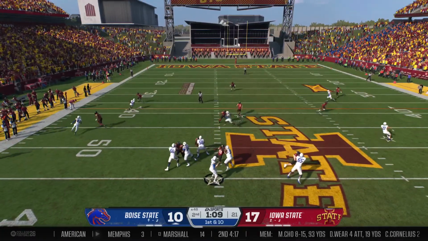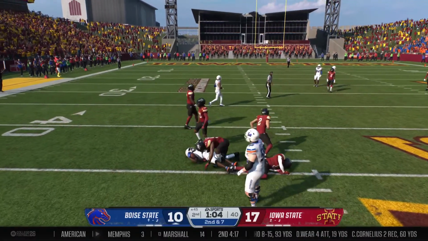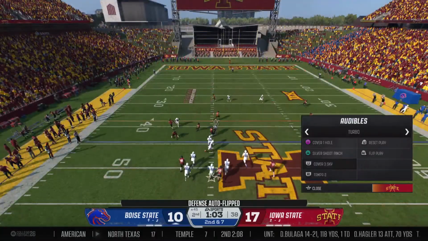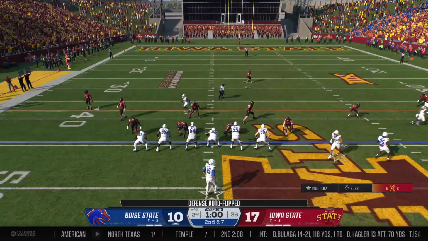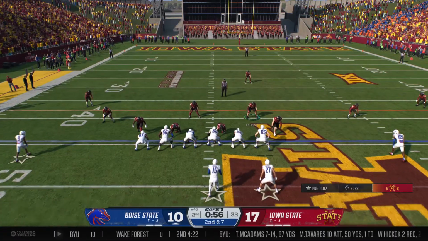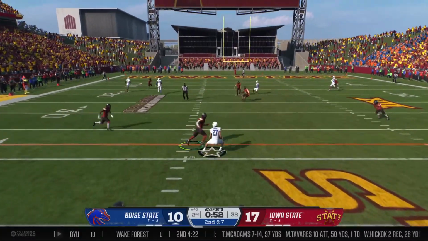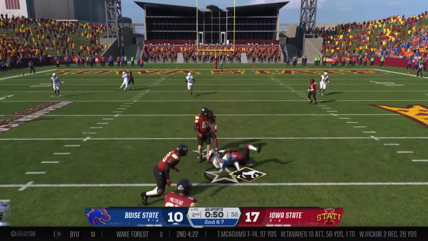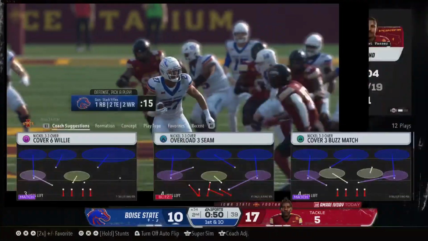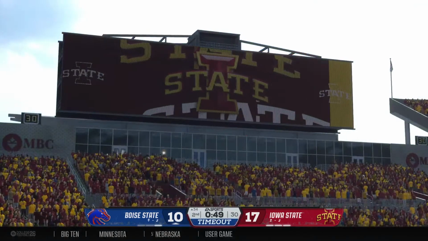Wants to throw it. He's got it. And a good job of coverage by that defense. Just a short pickup. The Broncos in the hurry up. Wants to throw. It's Wilkins. Got it in the middle. It's Martinez. They'll get him stopped at the 34. He's got 10 yards on that one and a 1st down.